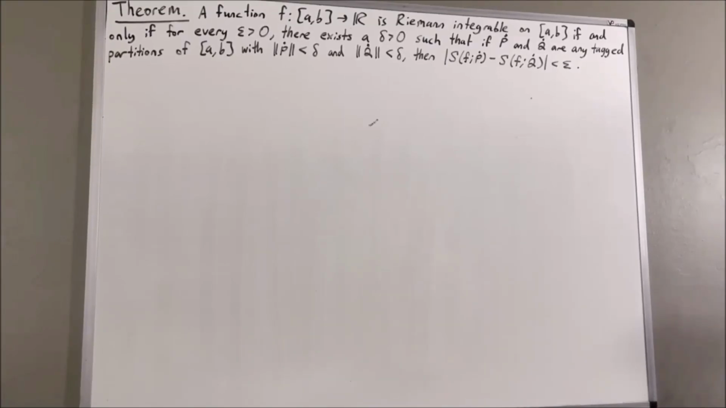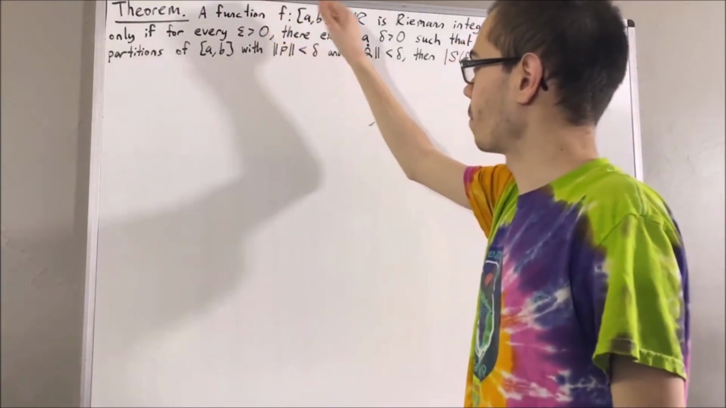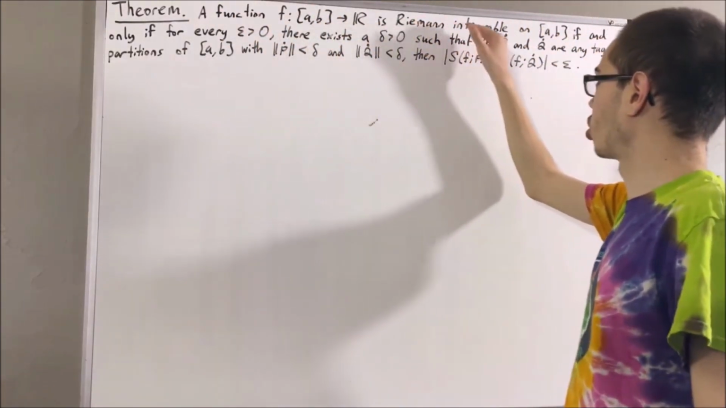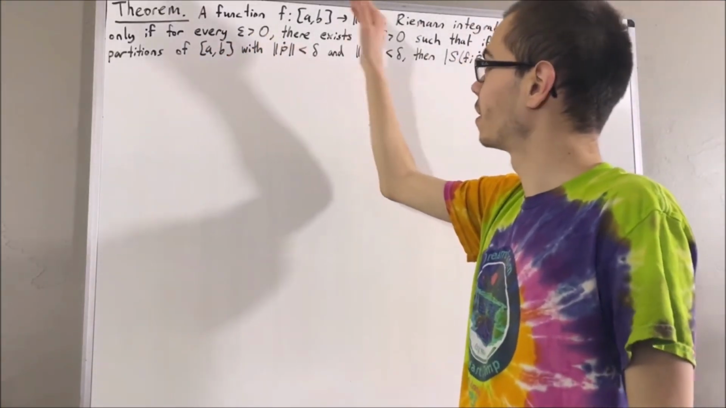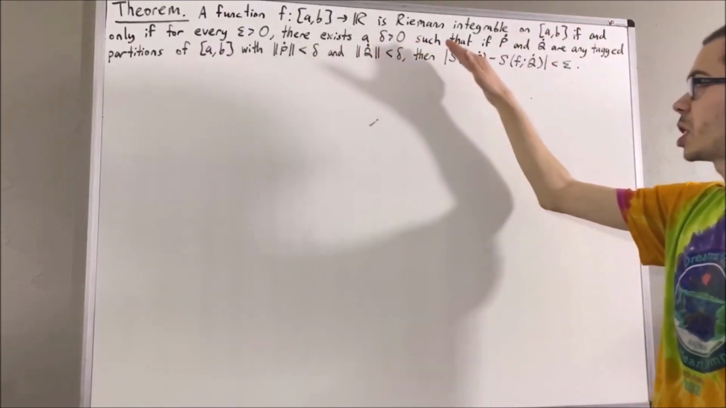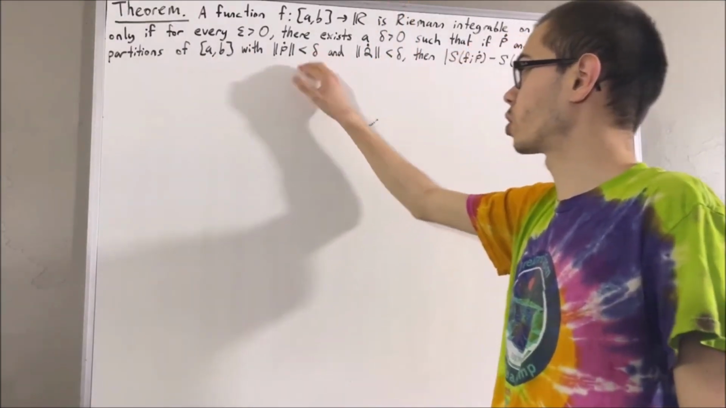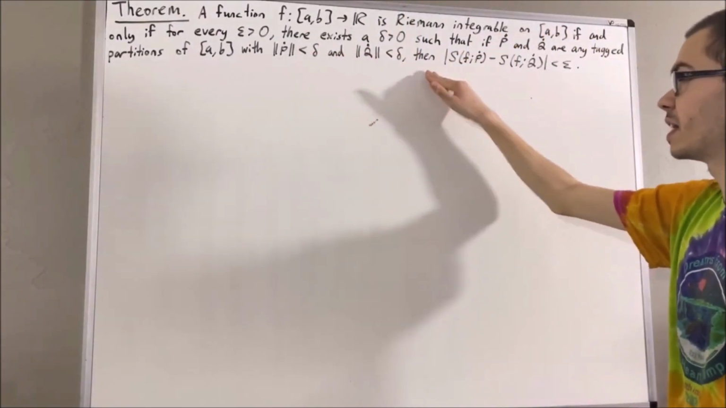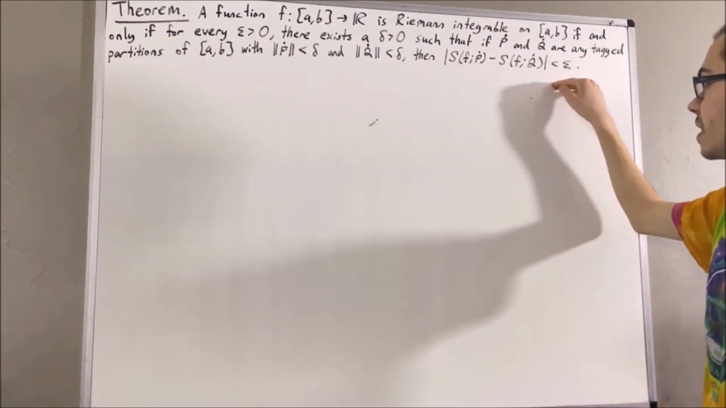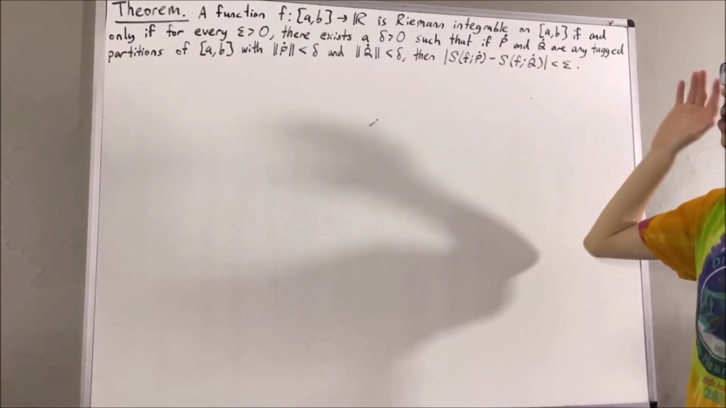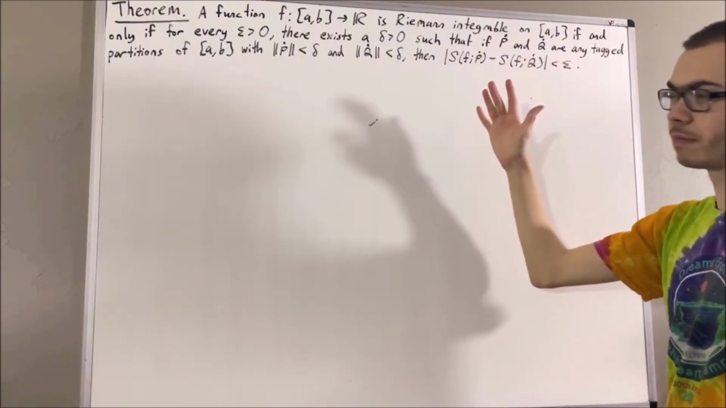Hello! In this video, we are going to prove the following theorem. A function f from [a, b] to R is Riemann integrable on [a, b] if and only if, for every epsilon greater than 0, there exists a delta greater than 0 such that if P and Q are any tagged partitions of [a, b] whose norms are both less than delta, then the absolute value of the difference of their Riemann sums is less than epsilon. So this is essentially the Cauchy criterion for Riemann integrability.